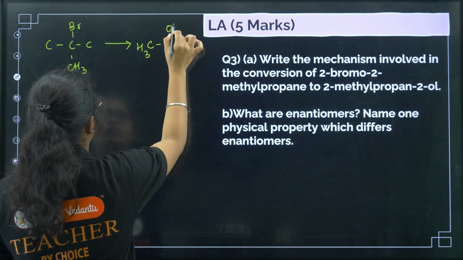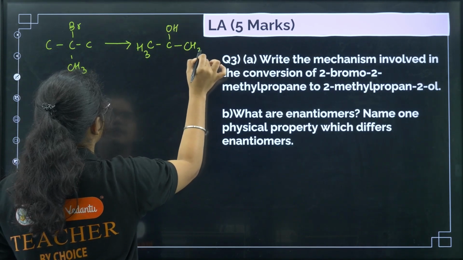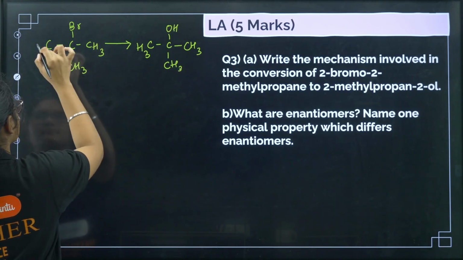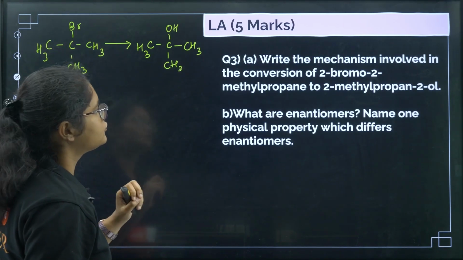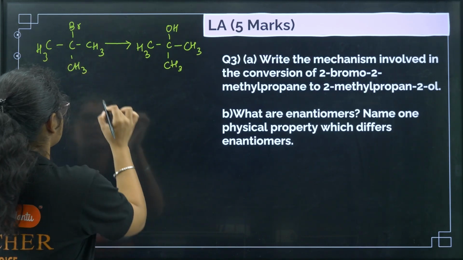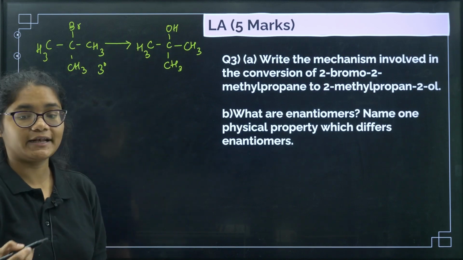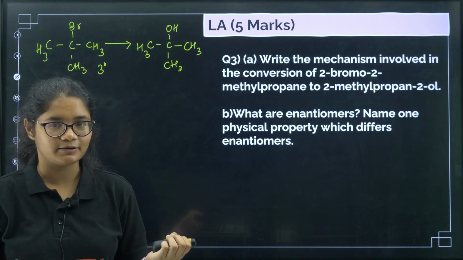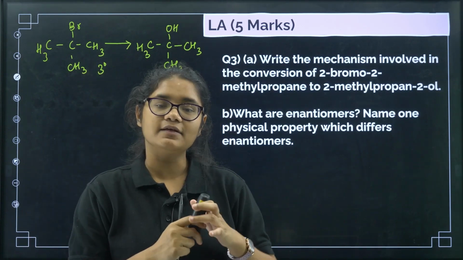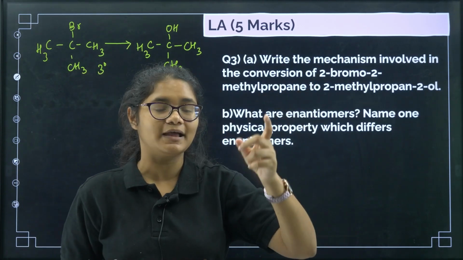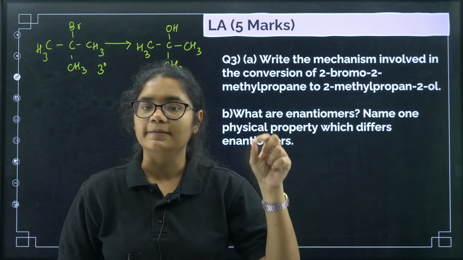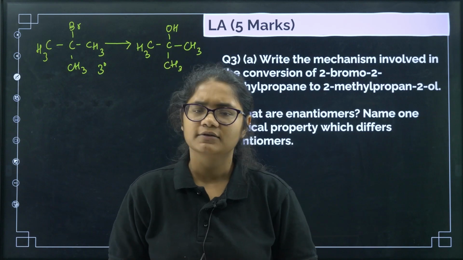CH3, C, OH, CH3 and then CH3. Right? 2-methyl propan-2-ol. Now this is what? This is a 3 degree one, right? If it is 3 degree, then what will happen? SN1 mechanism will be followed. So directly it has not asked you to write the mechanism of SN1, rather it has asked you to find out which mechanism and then write down the mechanism. You need to identify whether it is SN1 or SN2, then write down the correct steps. So just now we did it.